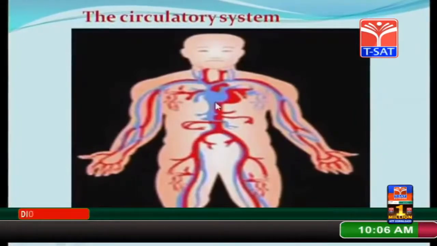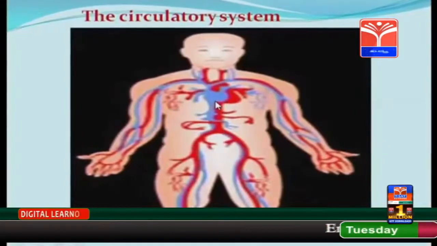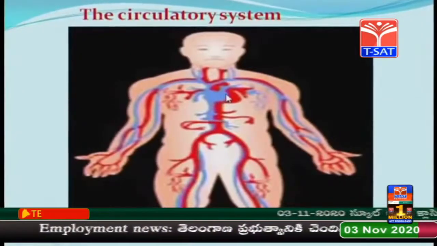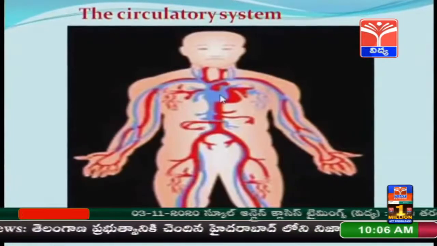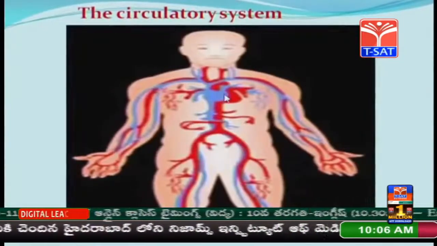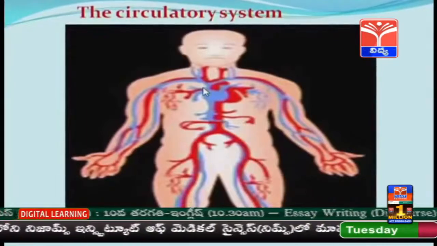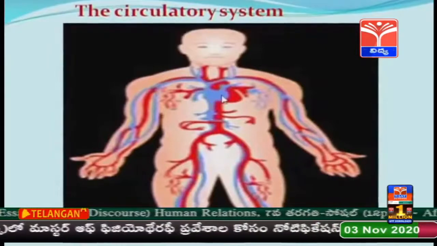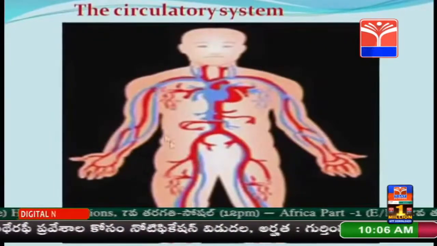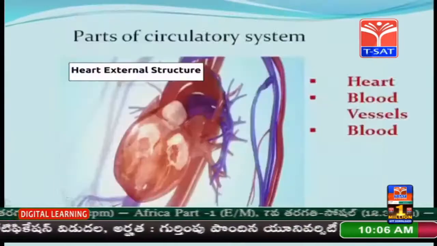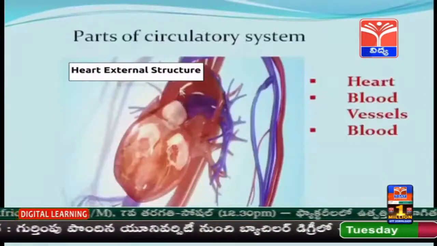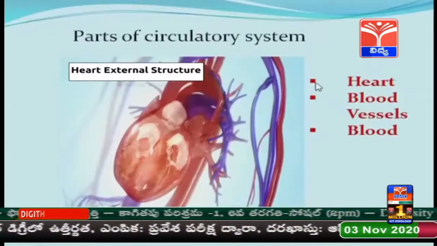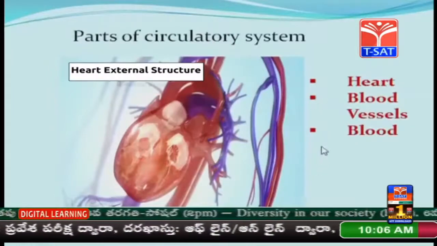The circulatory system is not only carrying or supplying substances and gases to the cells, it does different functions. It collects carbon dioxide and excretory waste from each and every cell, and it helps in preventing microbial infections. It maintains osmoregulation or homeostasis. The circulatory system is formed by three major parts. They are the heart, blood vessels and the blood.